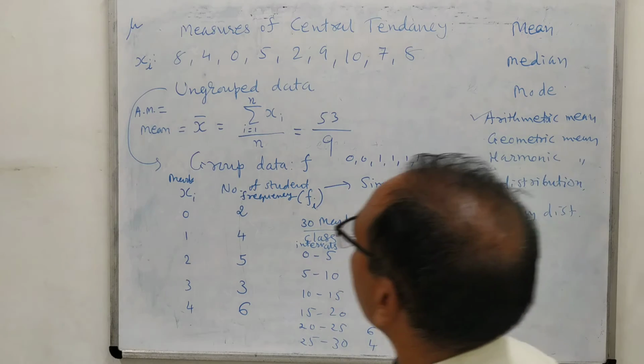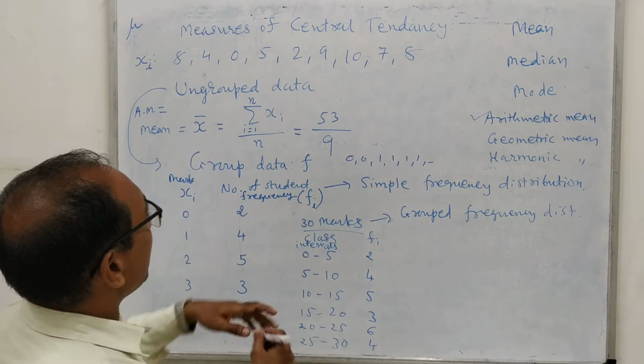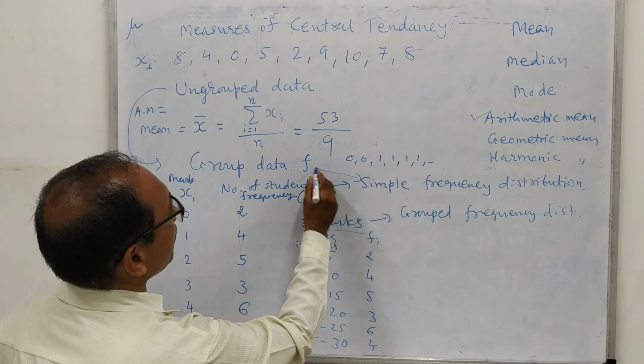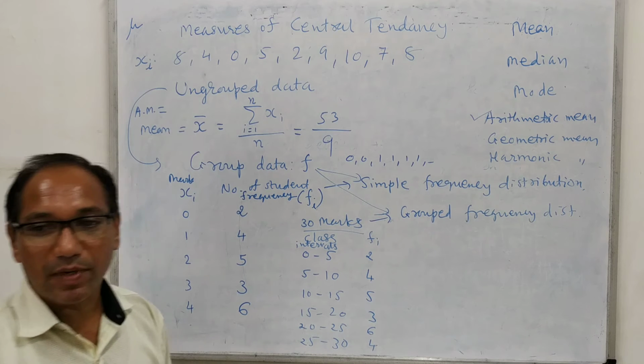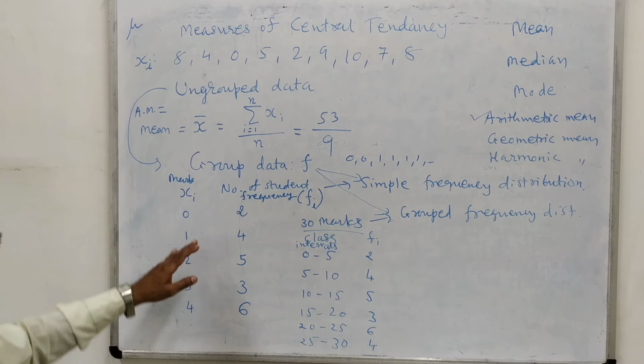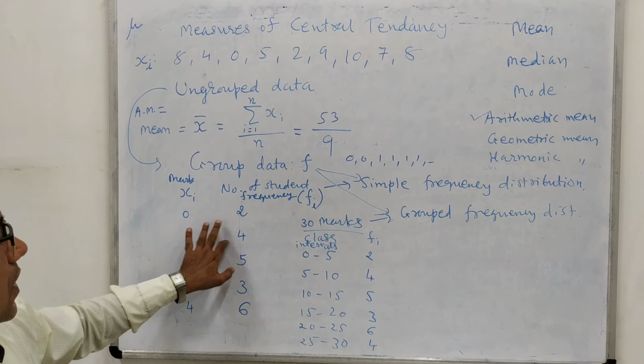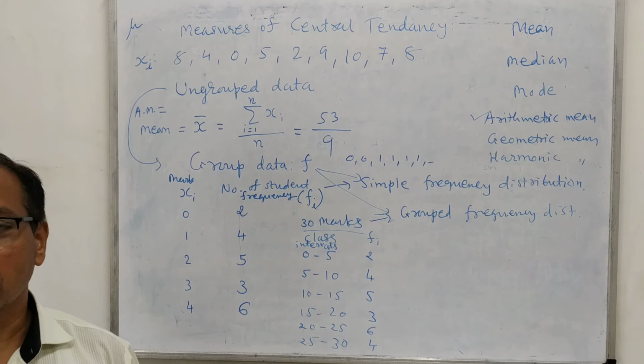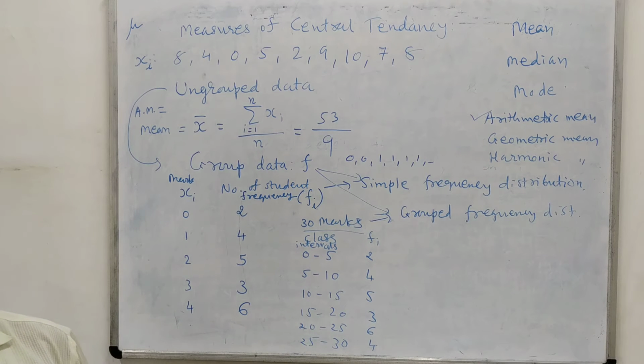From grouped data we can obtain two types of distributions. First is the simple frequency distribution, and second is the grouped frequency distribution. In both cases we can find the mean by using an appropriate formula.